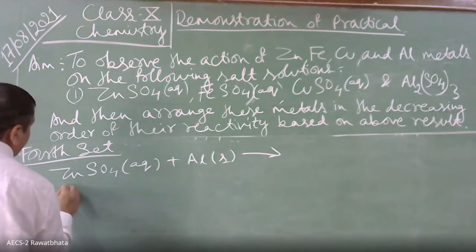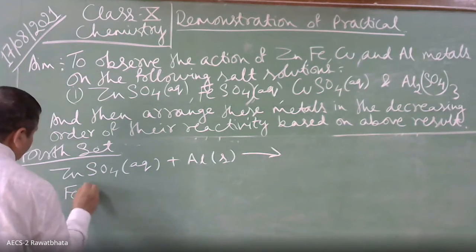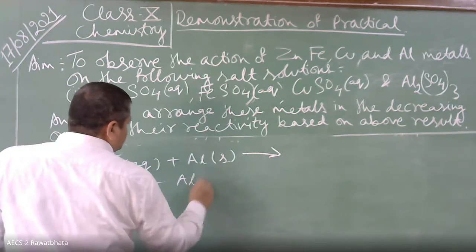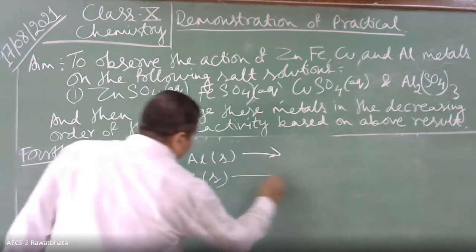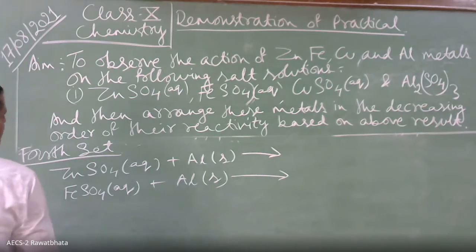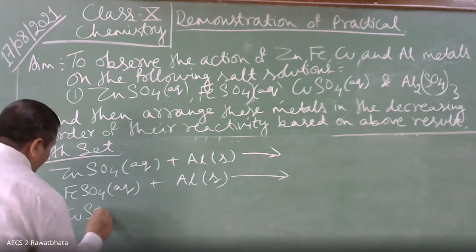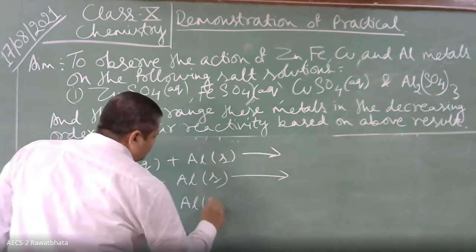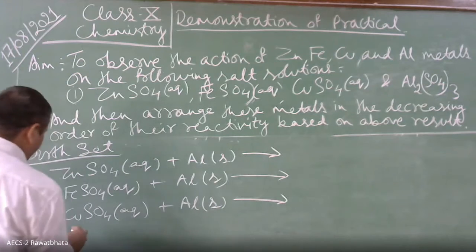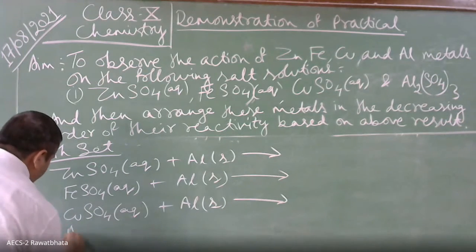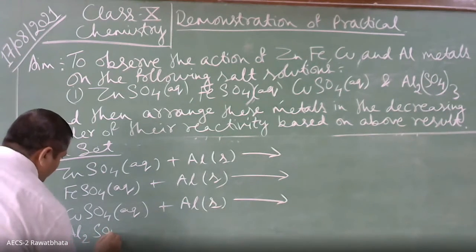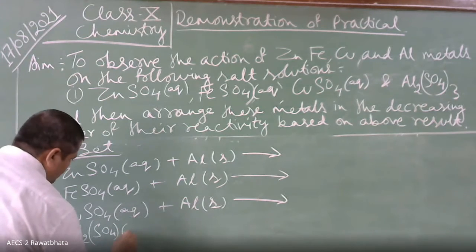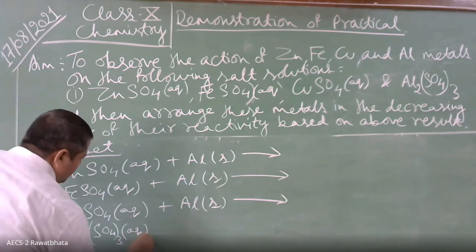Second, FeSO4 aqueous plus aluminium solid. Then copper sulfate aqueous plus aluminium solid. Then aluminium sulfate aqueous plus aluminium.